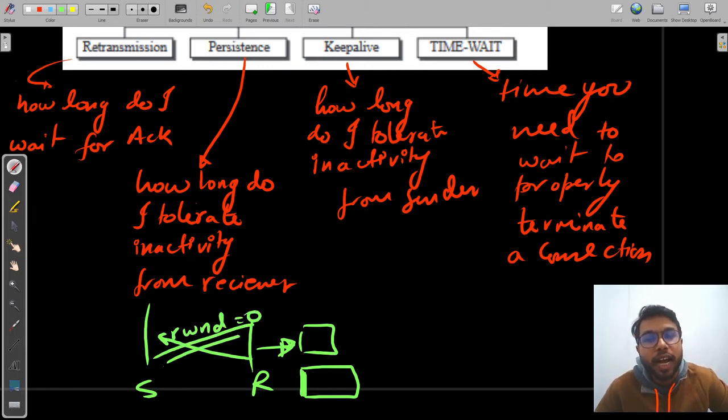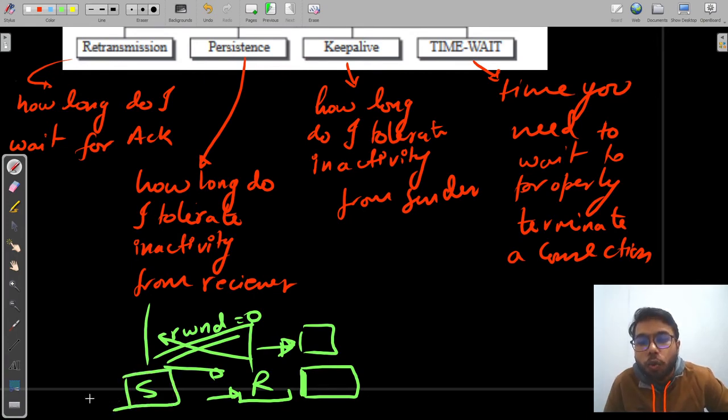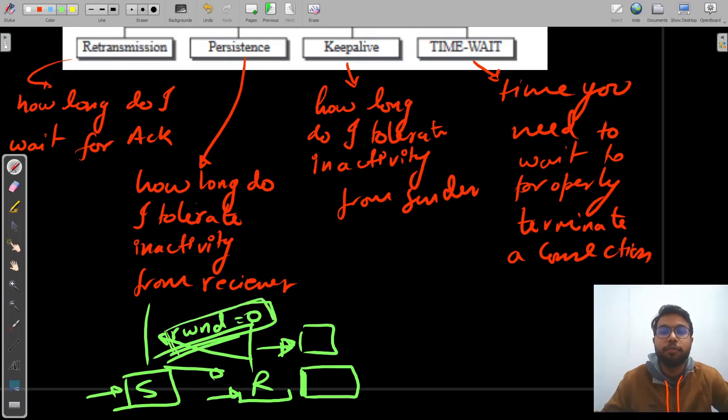The receiver is saying I cannot accept any more, please stay there. It is acting idle, it is acting inactive. So how long will a sender tolerate this kind of behavior? How long is the sender going to wait for a receiver to change his window size before terminating or before doing something about it? That is what your persistence timer does.